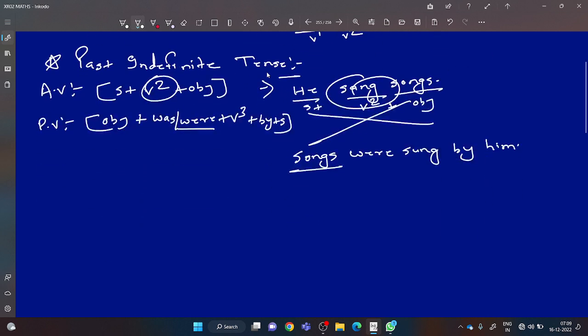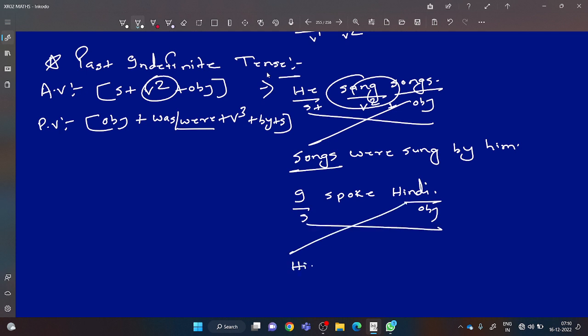Take one question and solve this. How can you solve? I spoke Hindi. I is subject, Hindi is an object. You will use the cross method. So at first what will come? Hindi. It is in past tense because spoke is the V2 form of speak. So Hindi will be was. Main verb V3.